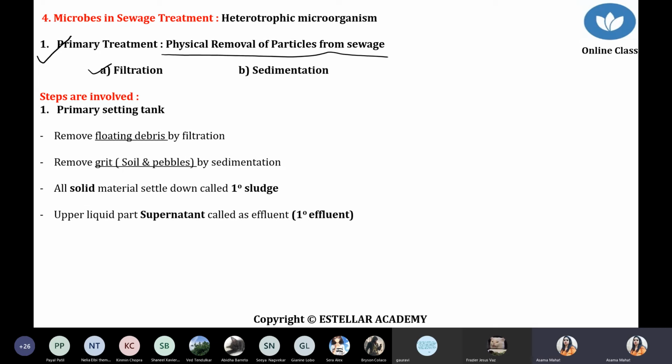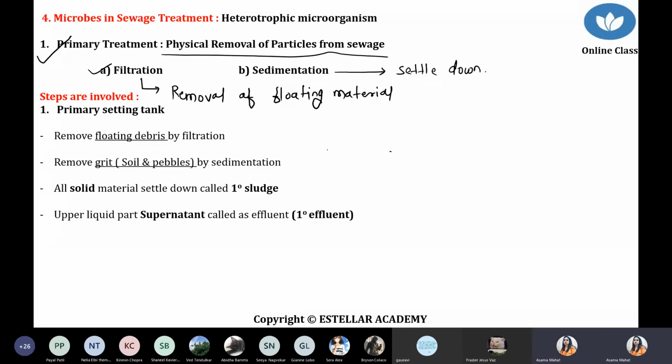The second step is sedimentation. Sedimentation means what? Settle down. During filtration, we are talking about removal of floating material. And whenever we are talking about sedimentation, it means large particles get settled down. We will discuss that part later, okay? So now we are talking about sedimentation, which means settle down.